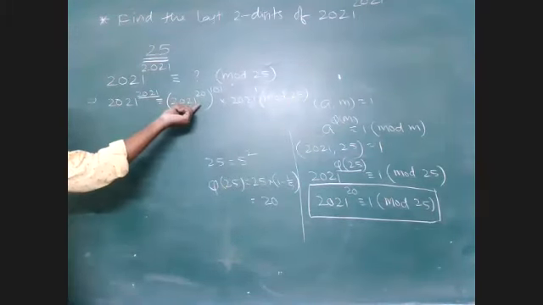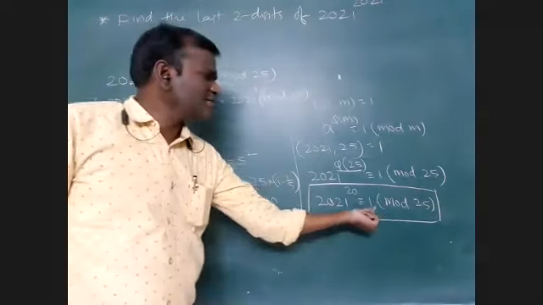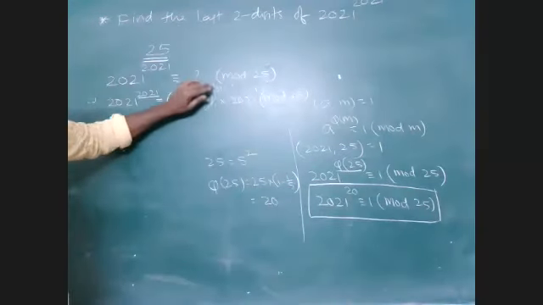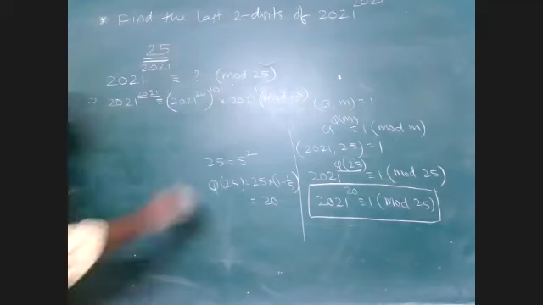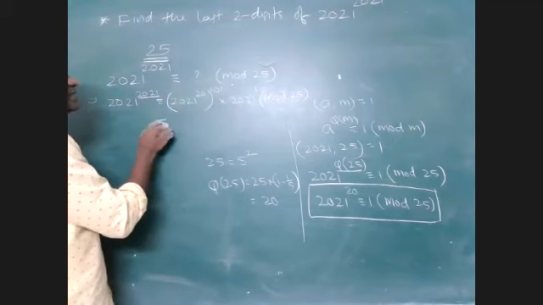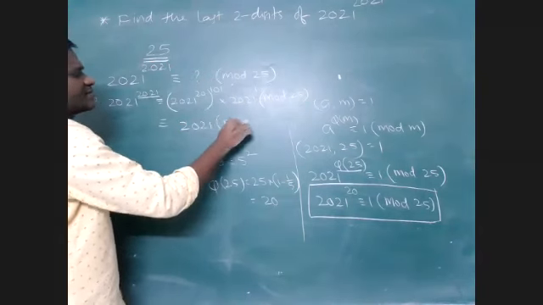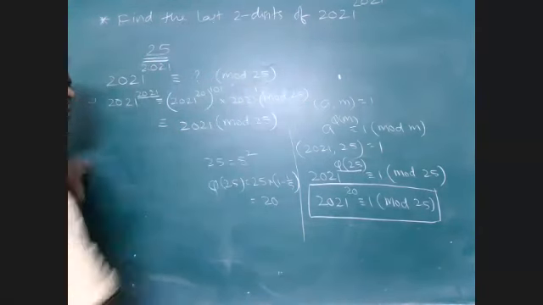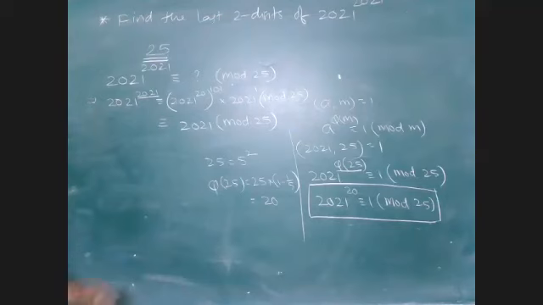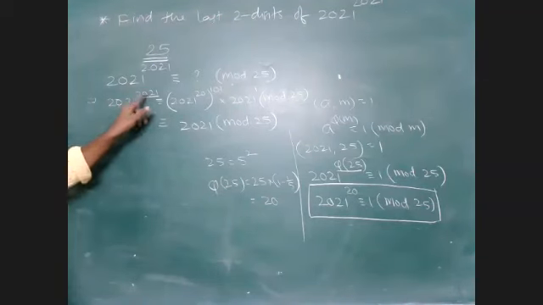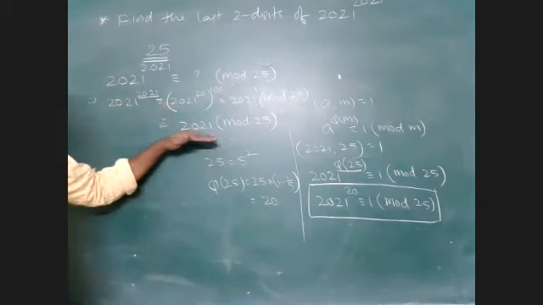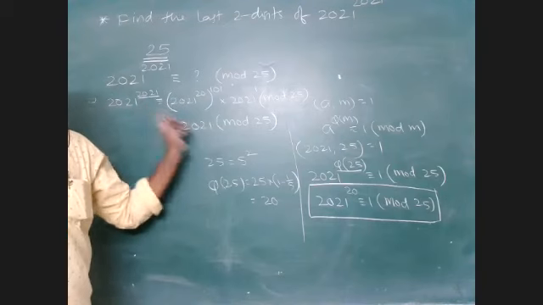But this value when divided by 25, the remainder is 1 only. So 1 power 101 is 1 always. So this part will be eliminated. So always reduce the powers, that is the thing, mod 25. So 2021 power 2021 or just 2021, both leave the same remainder when divided by 25.